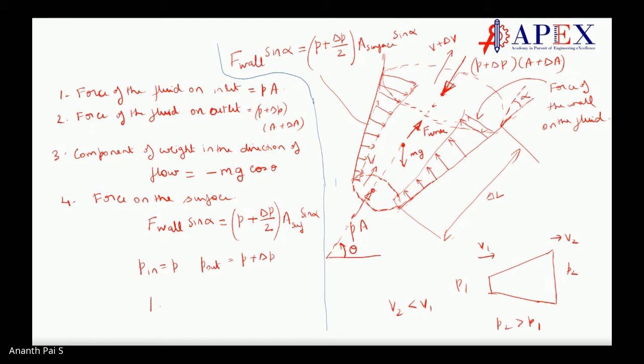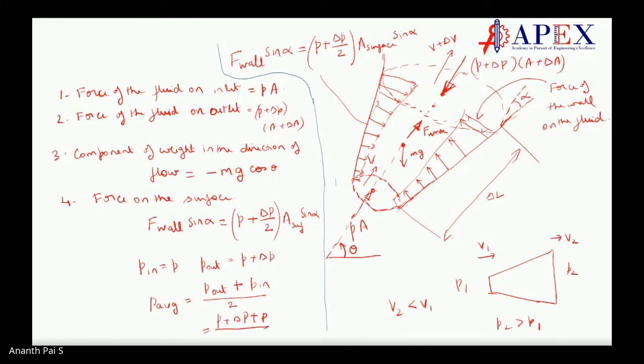P average is equal to P out plus P in divided by 2. What is P out? P out is P plus delta P. Okay, P plus delta P plus P, divided by 2.